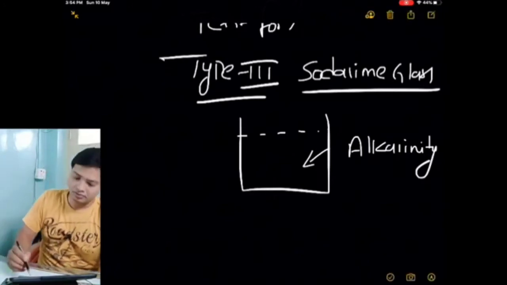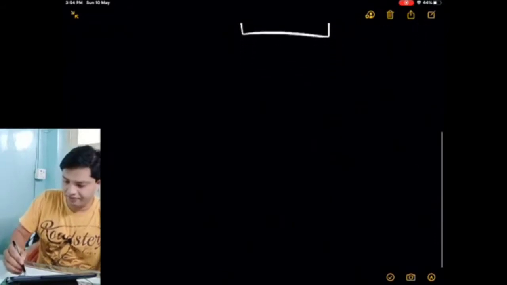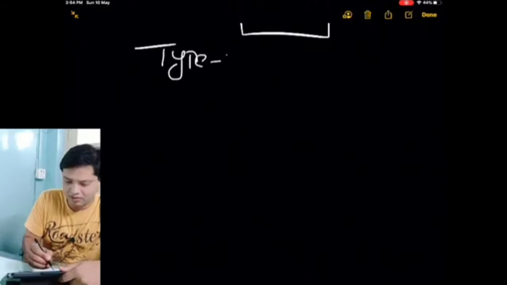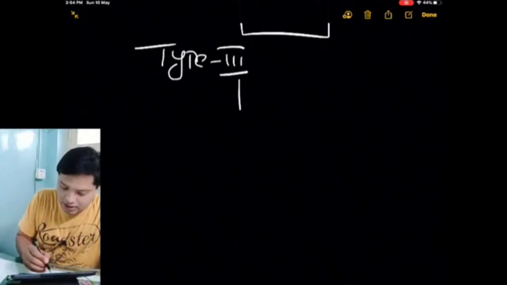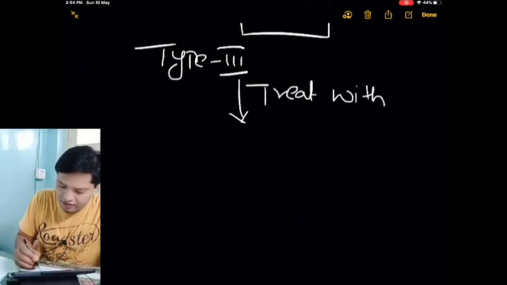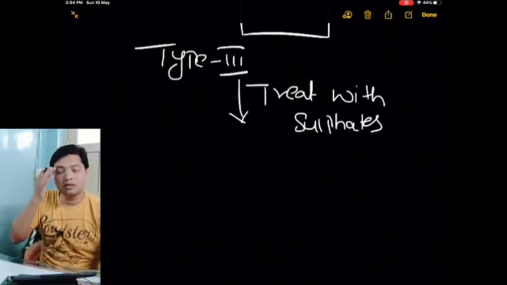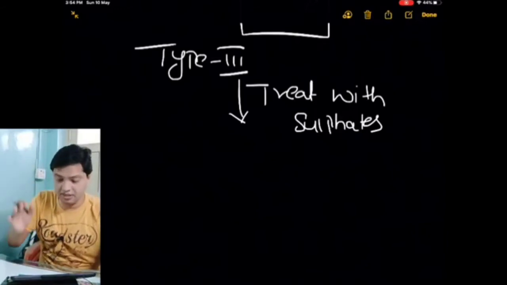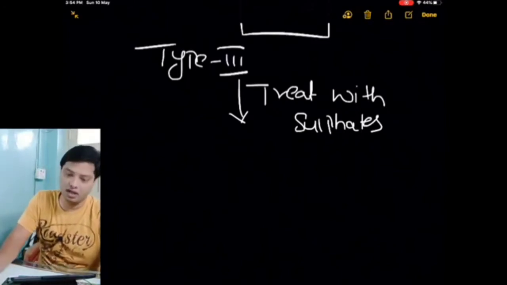Now to avoid this problem, what we will do is take type 3 glass, which is a soda lime glass, and treat it with sulfates. Whatever alkaline substance is present on the surface, the sulfate will try to mask that alkalinity of the type 3 glass.